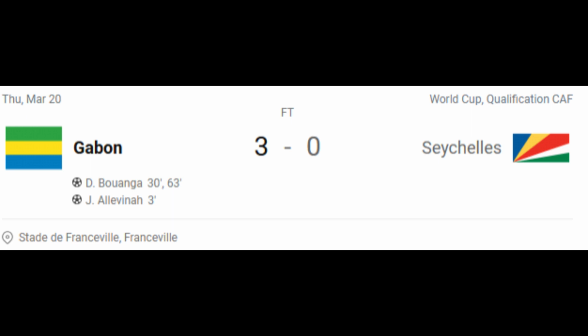Should also mention Jim Alavina. His goal here was his 3rd goal during this World Cup qualifying campaign. So that's really good for both of them there. They do go on to win their next game against Kenya, where they do win 2-1. They are close to Ivory Coast at the end of March with only a point behind them and a few more games left to play. This group most likely would be decided, at least between the top 2 teams anyway, in match day 10.